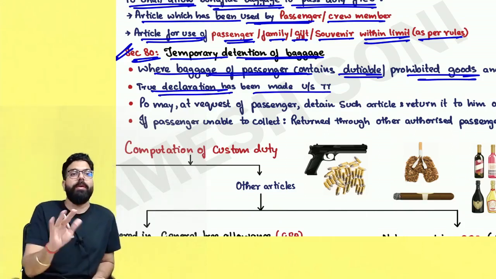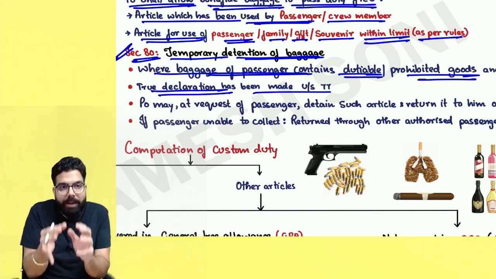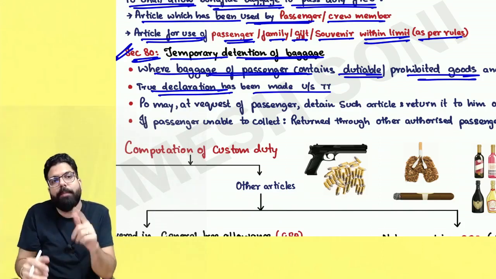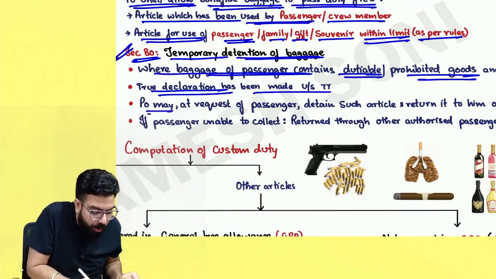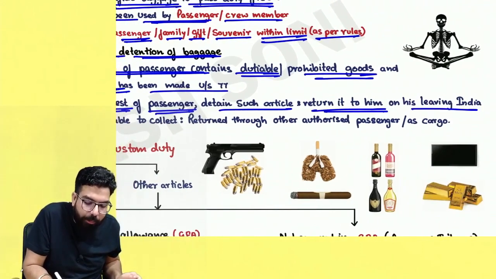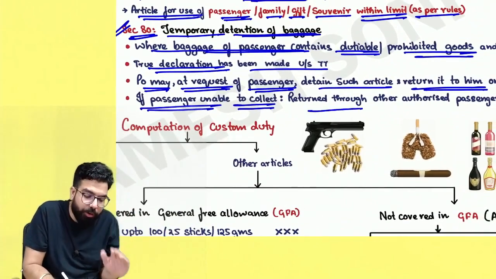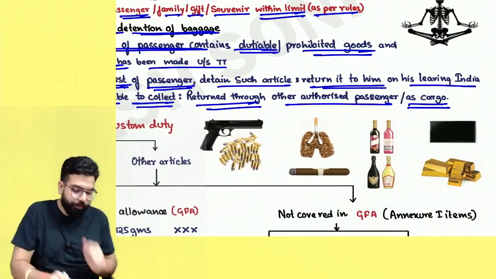Then you can request the proper officer, saying, sir, I'm coming from South Africa, I'm going to Dubai, and I've come to India for the time being. I don't want to clear these goods. You keep them with you, and when I'm leaving India, I will take the goods along with me. Then the proper officer may, at the request of the passenger, detain such article and return it to him on his leaving India. If the passenger is unable to collect, then it is returned through another authorized passenger or as cargo.